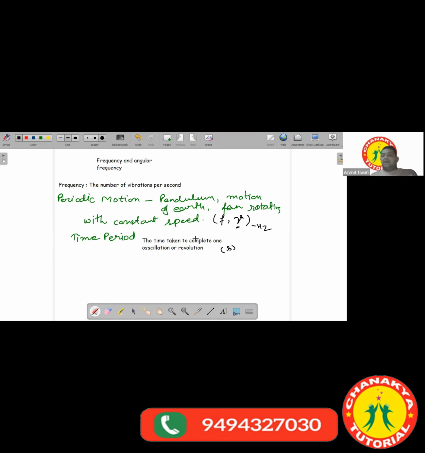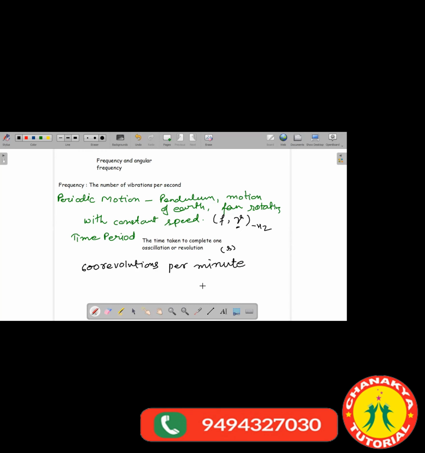As of now, we will be discussing mainly angular frequency. Suppose your fan completes 600 revolutions per minute. So what do I mean by this 600 revolutions per minute? Is it time period? What quantity is it representing?